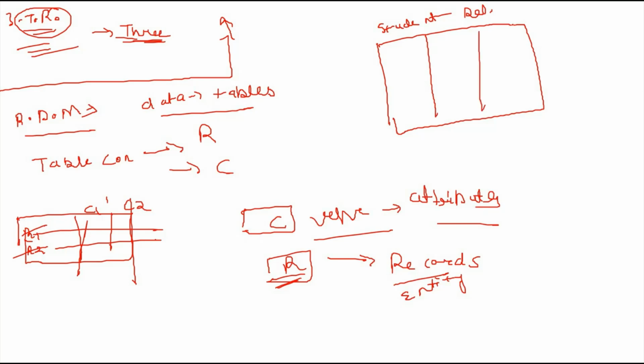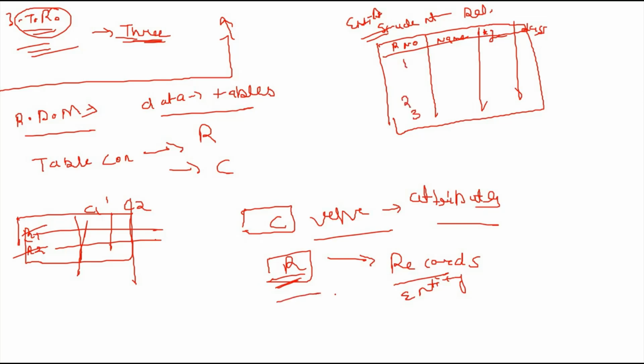So what are the attributes of the student entity? Roll number, name, age, and class. This is the data.